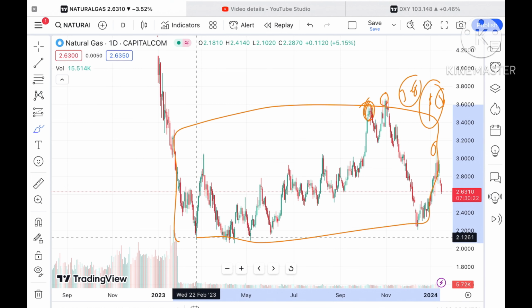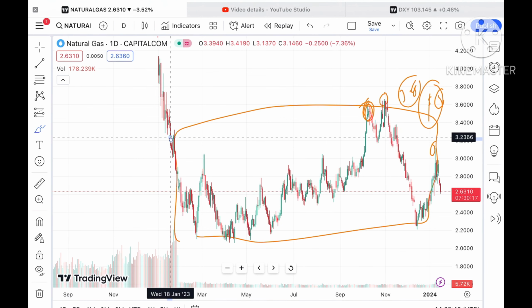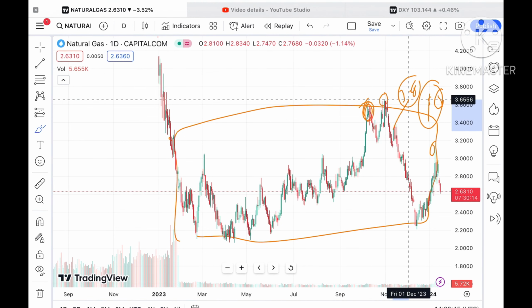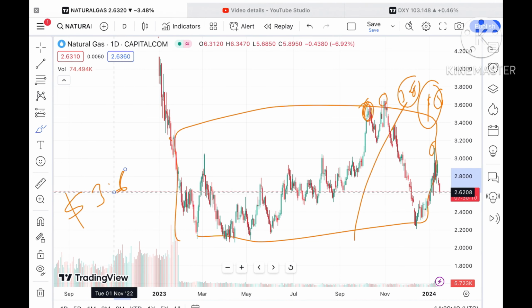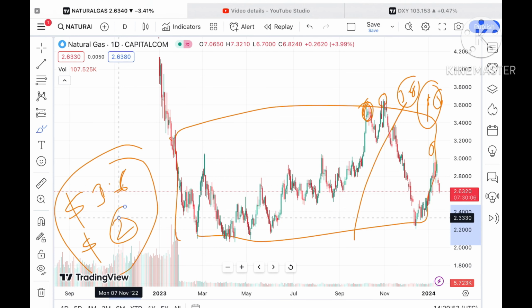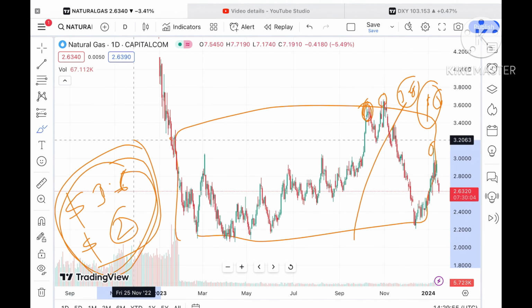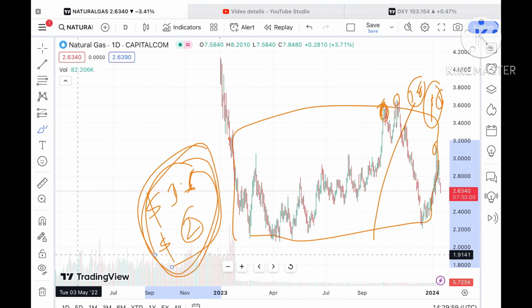Now look at this particular trend. There is good volatility we have seen if we look at this trend from January 2023 till Jan of 2024, but the range is from 3.6 to 2. That means it has not shown so much volatility, but it is moving in a zone of $3.6 to a level of $2. This is what the price was doing for one year.